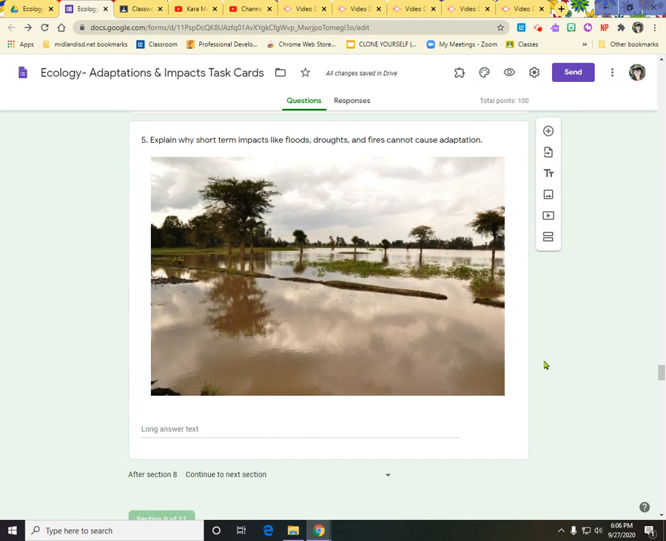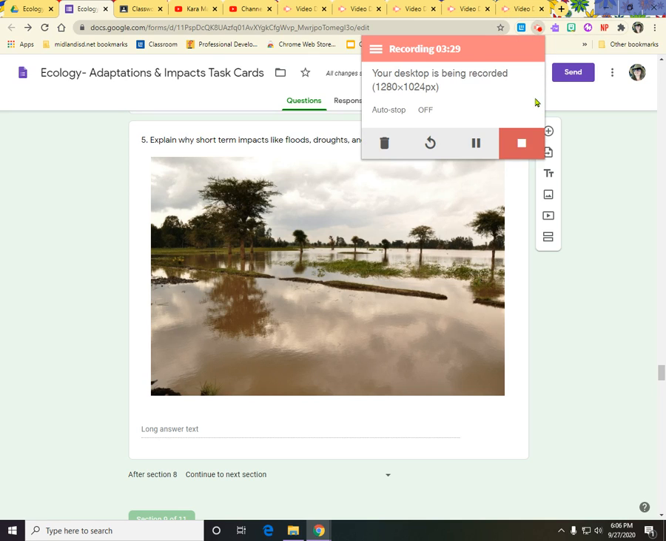Explain why short-term impacts like floods, droughts, and fires cannot cause adaptation. How long does adaptation take? How long do those impacts last? Okay, that's our hint video for this task card.